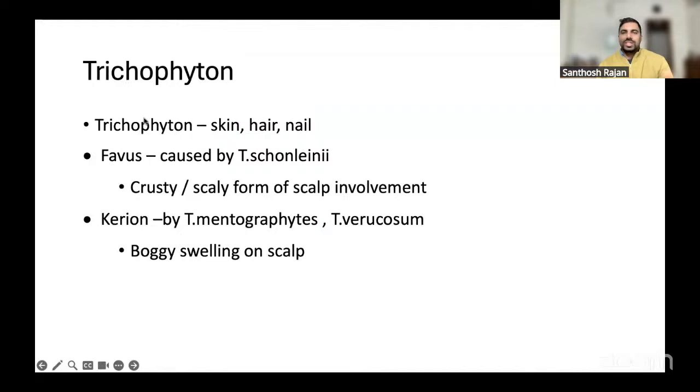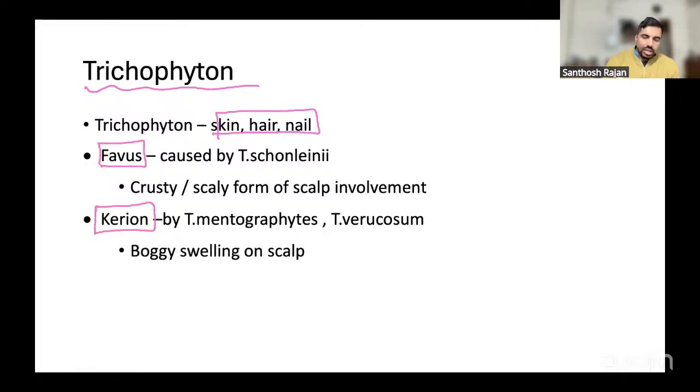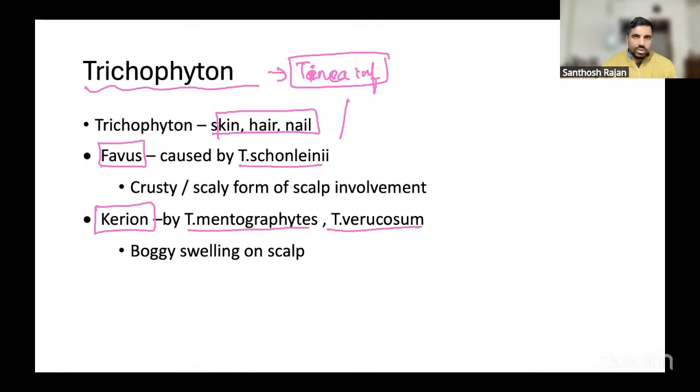So again, if they ask about trichophyton, it all comes under dermatophytes only. Here again you will say that trichophyton means all three things will be affected. It causes all the tinea infections. Especially you can write that Trichophyton schoenleinii causes favus, and mentagrophytes and verrucosum cause kerion. Favus means a crusty, scaly form, and kerion is a boggy swelling on the scalp.